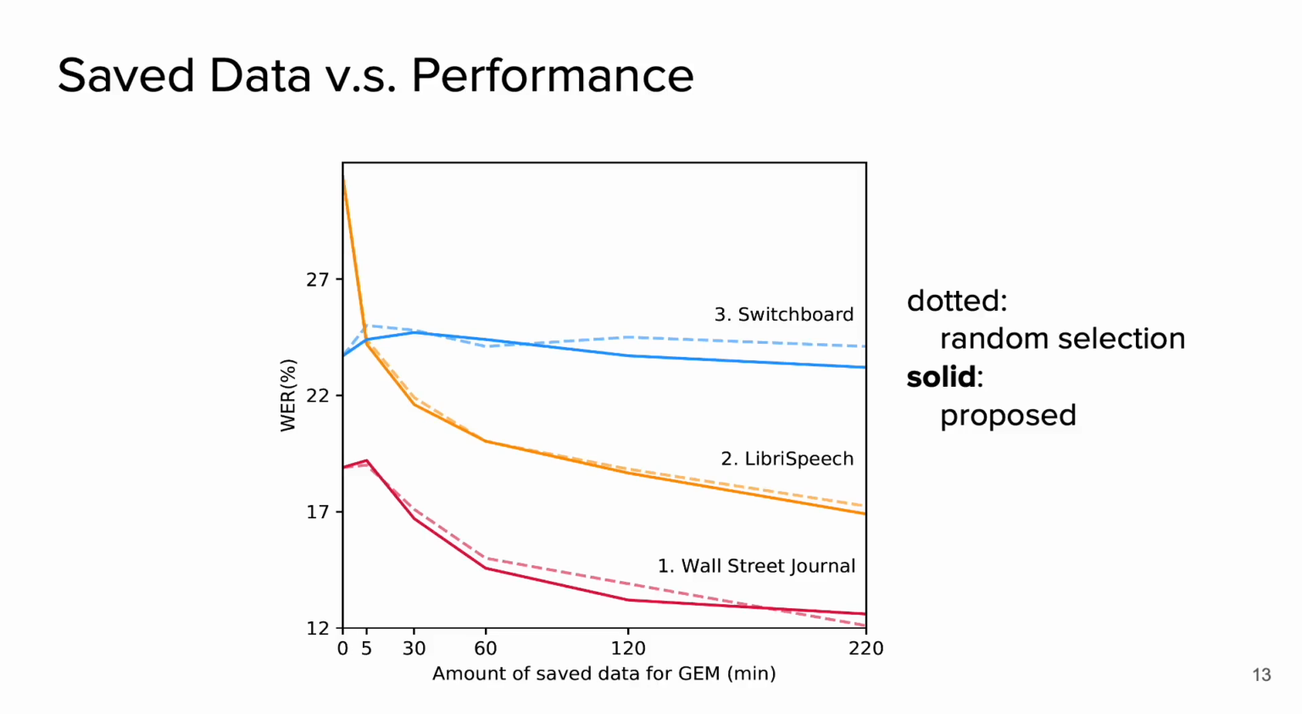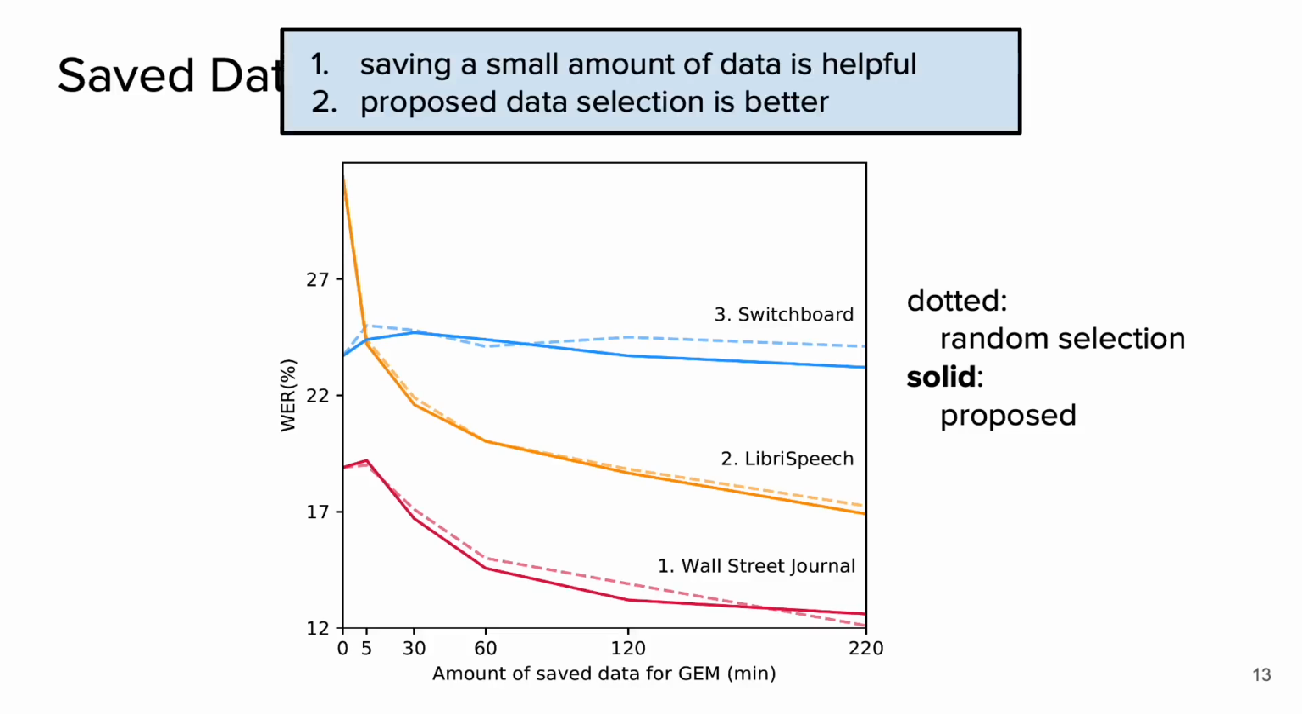Finally, we tried different amounts of saved data. The dotted lines randomly selected data, while the solid lines are our selection method. Therefore, saving a small amount of data is helpful, and our data selection is better.